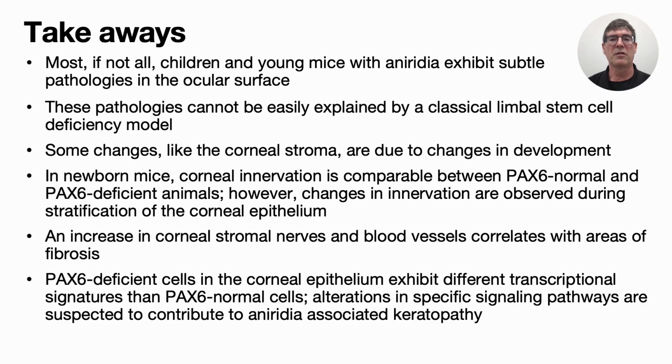In newborn mice, corneal innervation is comparable between PAX6 normal and PAX6 deficient animals. However, changes in innervation are observed during stratification of the corneal epithelium. An increase in corneal stromal nerves and blood vessels correlates with areas of fibrosis. And finally, PAX6 deficient cells in the corneal epithelium exhibit different transcriptional signatures than PAX6 normal cells. Alterations in specific signaling pathways are suspected to contribute to the aniridia-associated keratopathy.